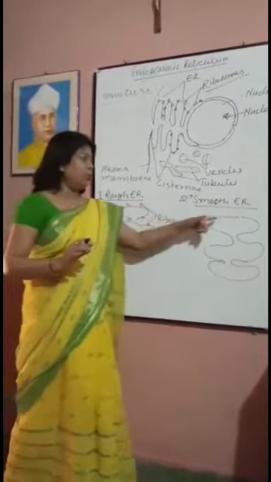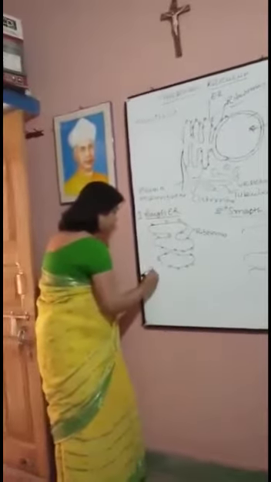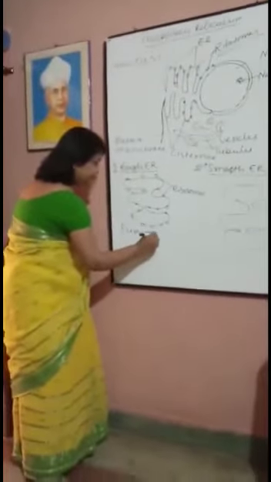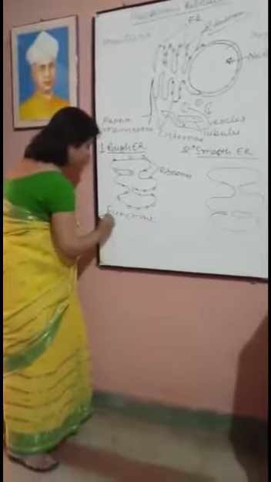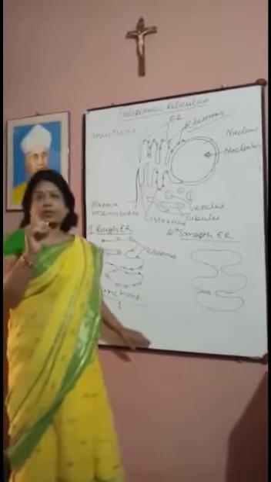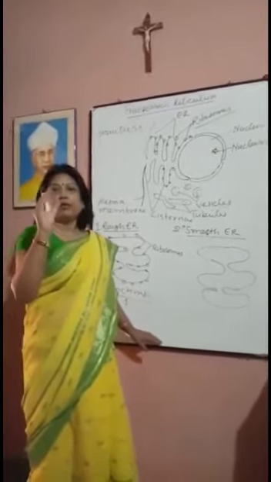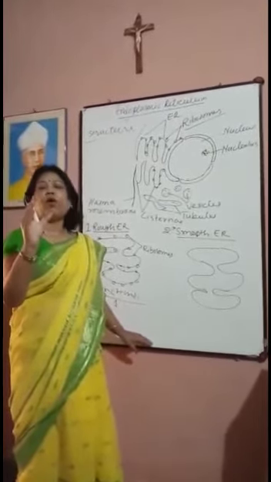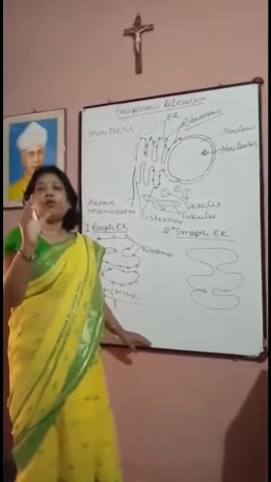Now the functions of endoplasmic reticulum. The first function is that it supports the framework of the cell.